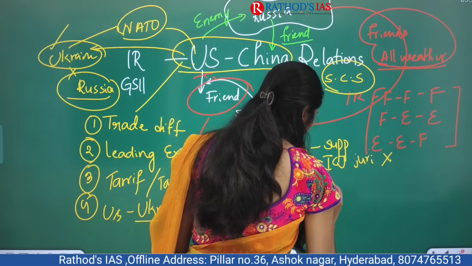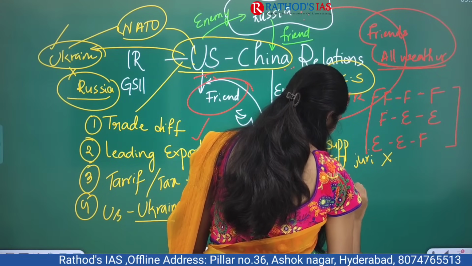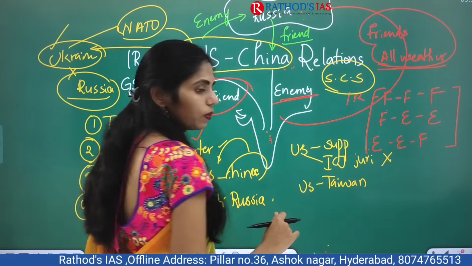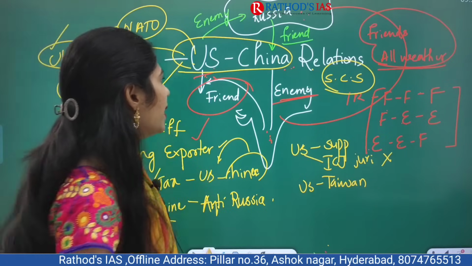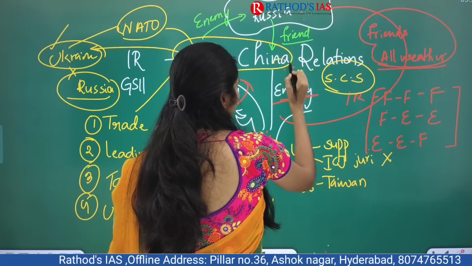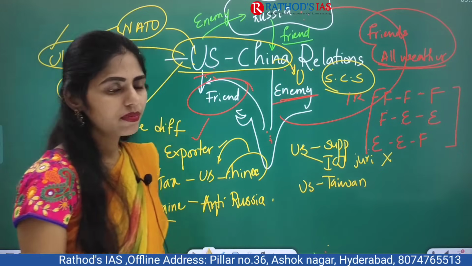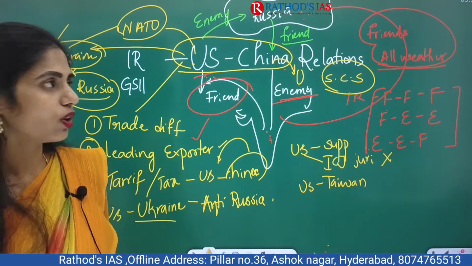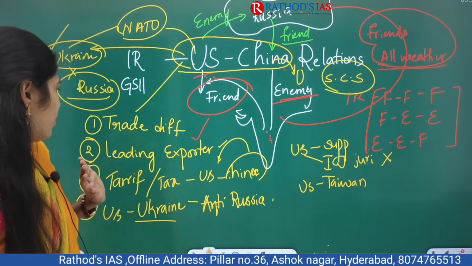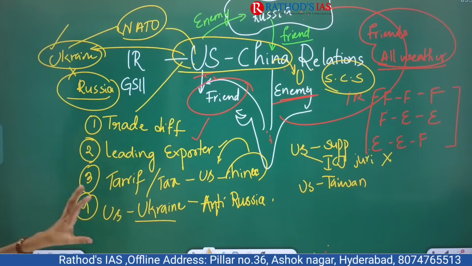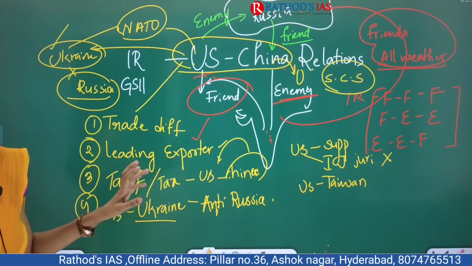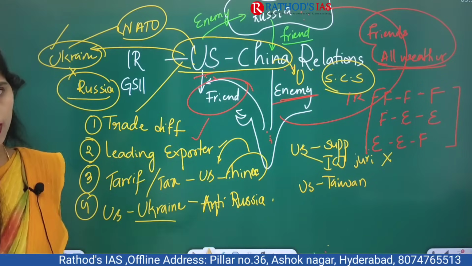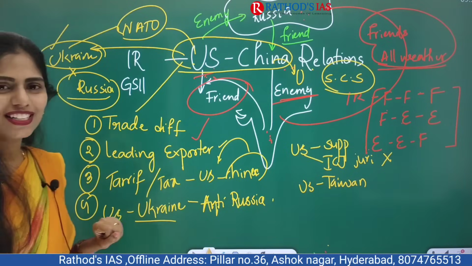And even the US started supporting Taiwan to be like an independent country, but China says that this Taiwan is an integral part of China. So again there are some issues which are going on between the US and China. So I listed around 6 to 7 reasons why there are all-time low relations between the US and China. Clear?